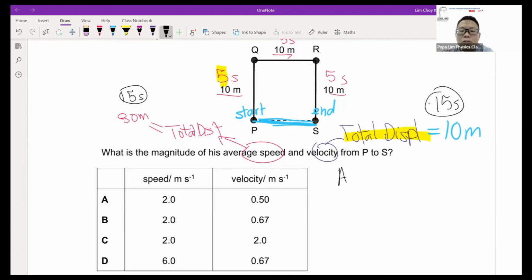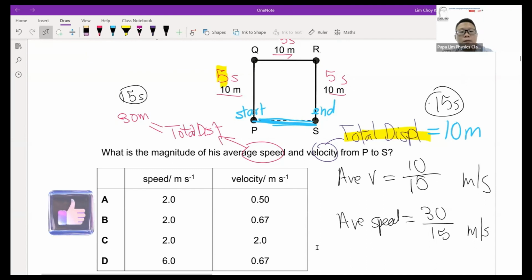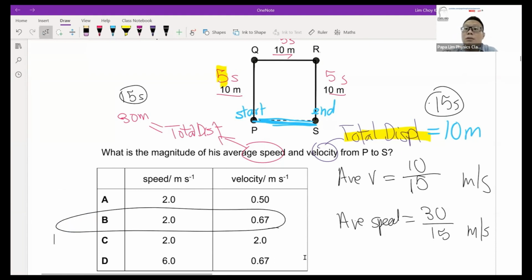So average velocity will be 10 divided by 15. Average speed here we will be looking at will be 30 divided by 15. The unit will be meters per second. With this, you'll find that the answer will actually be straightforward: speed will be 2 meters per second, and your velocity will be 0.67. So the answer here will be B. Just take note of it.